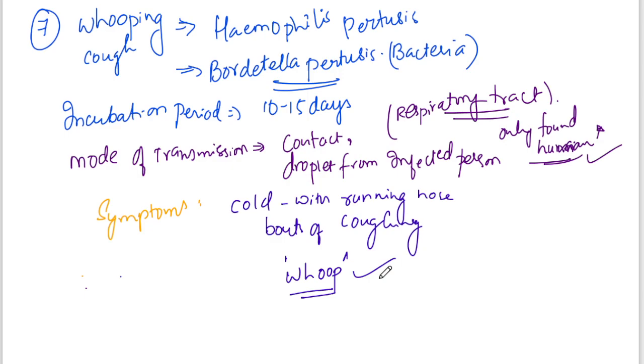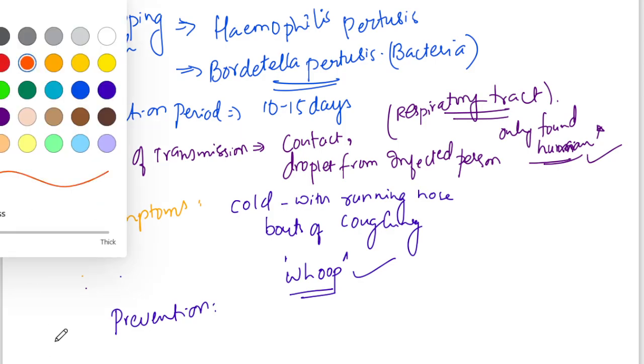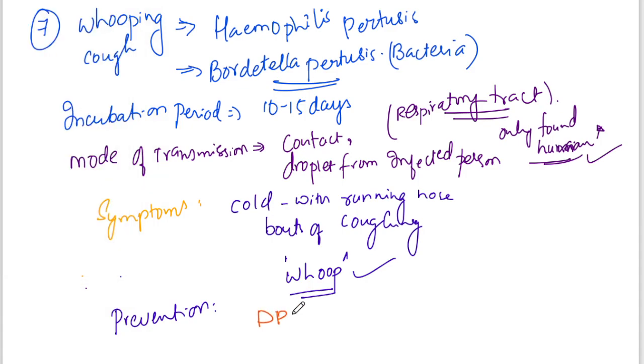So, what is the treatment or the prevention? The prevention is we have a vaccine called DPT immunization. We have seen diphtheria, and now we are completing pertussis.